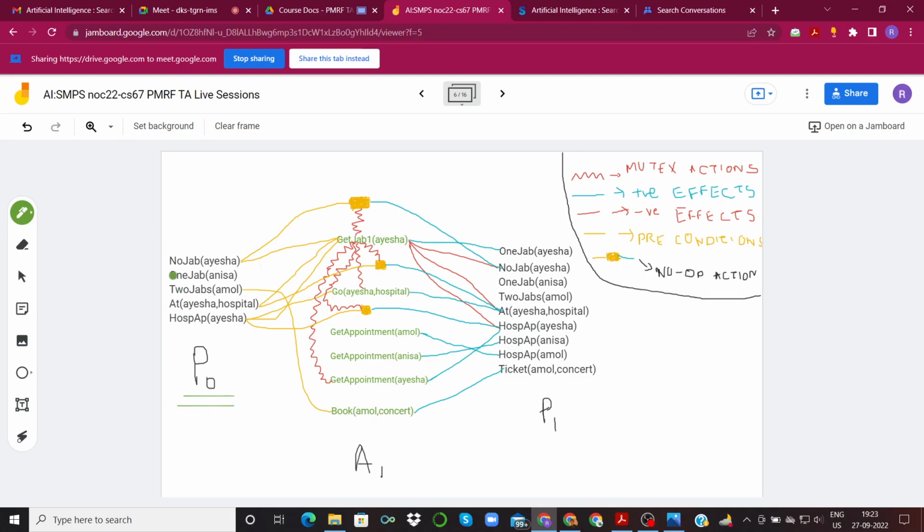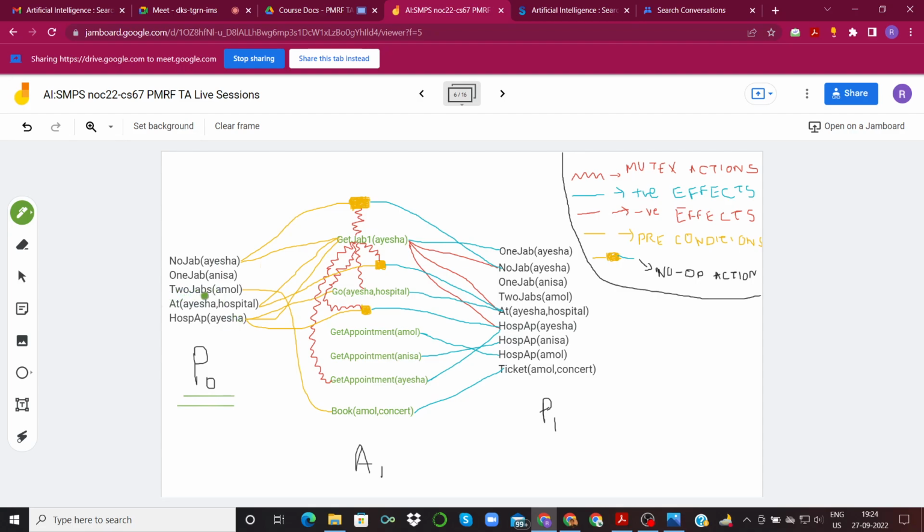Okay, so we were told that Aisha has no jab of vaccine, Anisa has one jab of vaccine, Amol has two jabs, Aisha is at the hospital, and Aisha has a hospital appointment. Now based on all these conditions that are given to us, we are to first find what are all the actions or operators that are applicable. If you recall from last week, we discussed what are the possible actions applicable for each of these persons one by one.